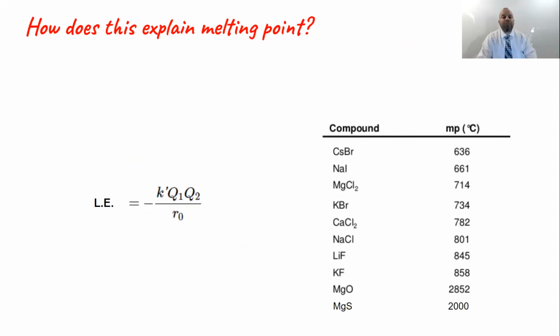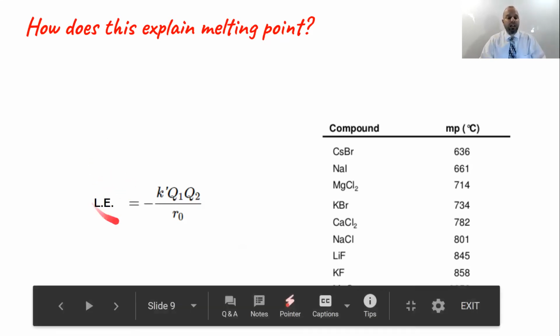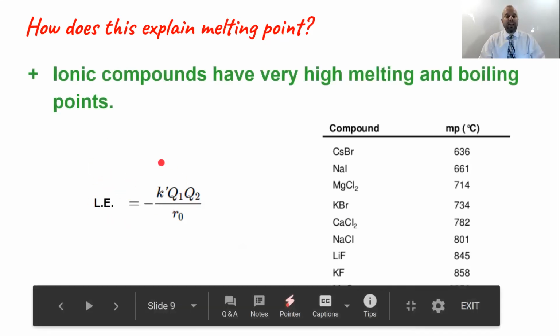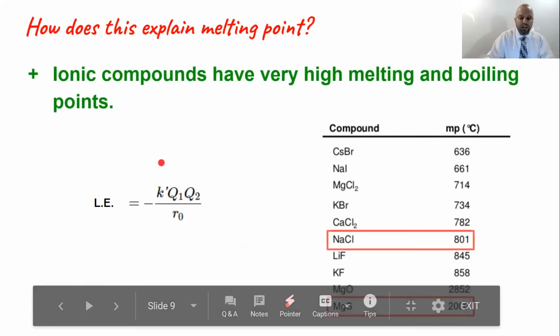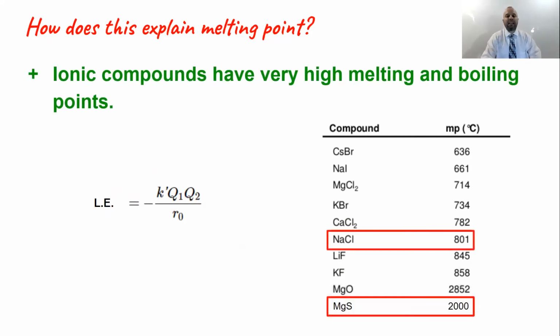Let's take a look at a second example of how melting point is affected according to the lattice energy equation. This time, we're going to talk about sodium chloride and magnesium sulfide. All 4 of these elements are located in the 3rd period on the periodic table, meaning their sizes are relatively similar. However, sodium and chlorine have charges of positive 1 and negative 1.